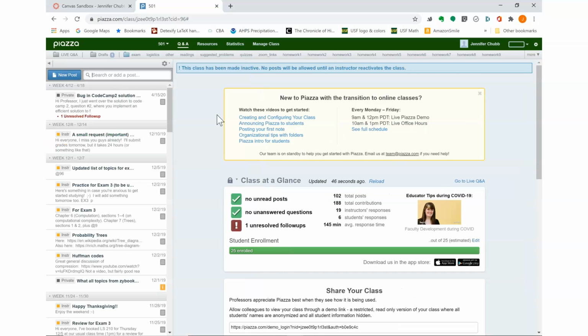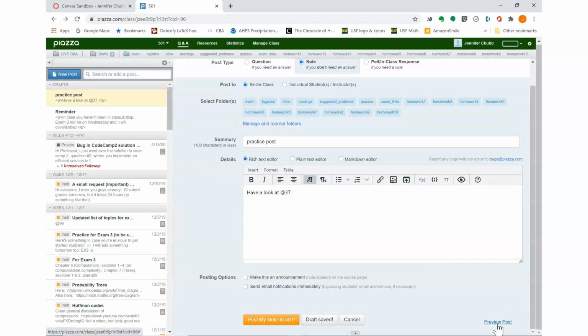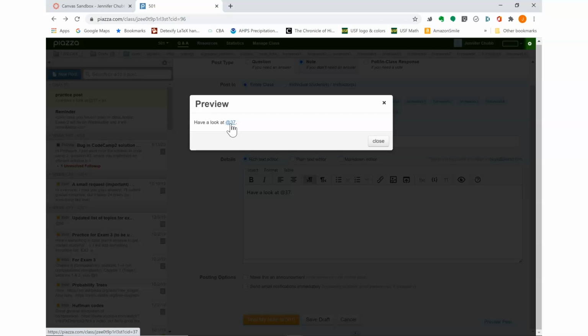Another thing that I really love about Piazza in terms of posting and responding to posts is that they have a really good app for iPhone and Android. So if I want to make a new post, I have a bunch of different nifty things that I can do in there. One I already showed you was the ability to reference other posts. I can just type that @ symbol and the number 37. And if I preview the post, you can see that that's actually a live link that'll take me back to that 37th post.